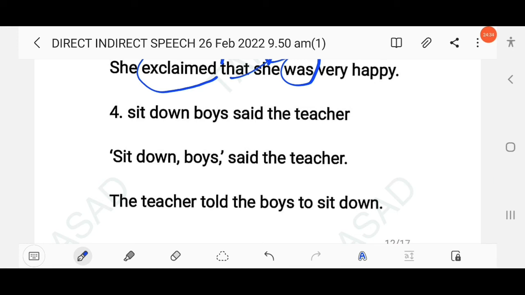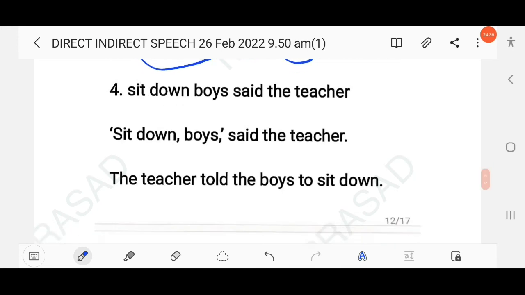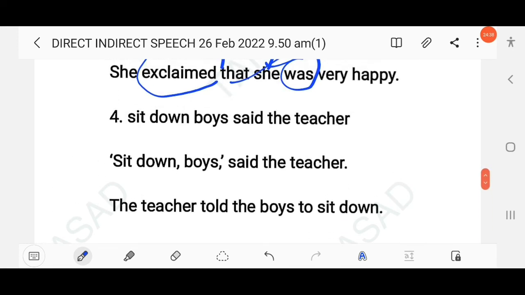The next question here, sit down boys, said the teacher. So you know this is an instruction, right? The teacher instructed. You can also write the teacher told. First you should use a comma and inverted marks, right? Then change into indirect speech. The teacher instructed or told the boys to sit down. So here to plus infinitive is used as it is an imperative sentence, right?